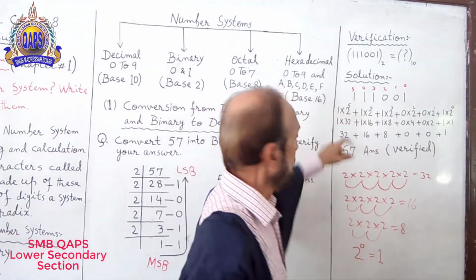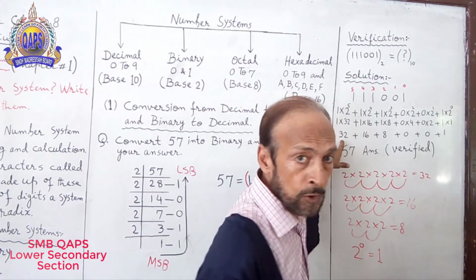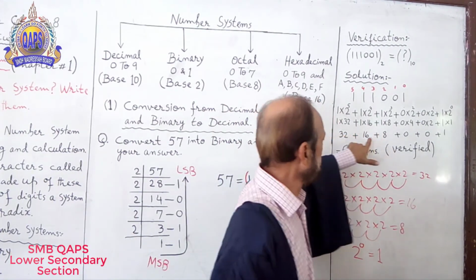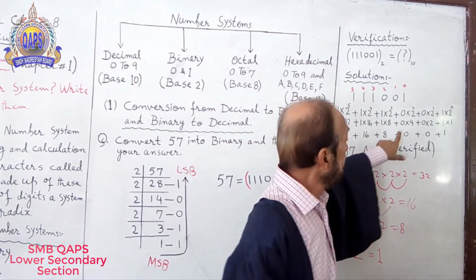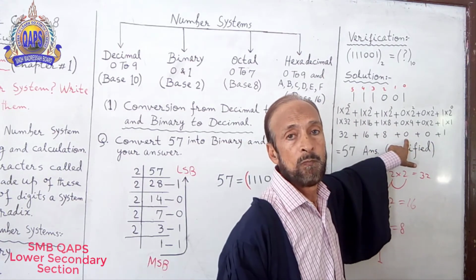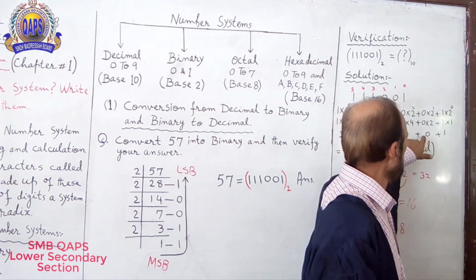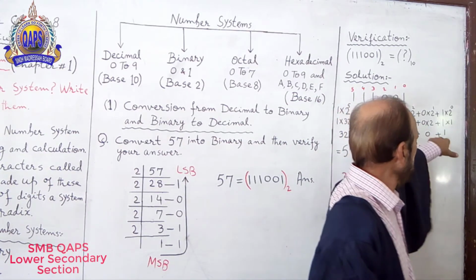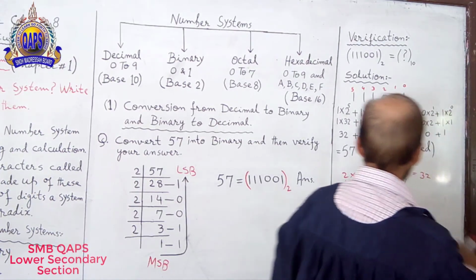Alright? Next step. 1 multiplied by 32 is equal to 32. 1 multiplied by 16 is equal to 16. 1 multiplied by 8 is equal to 8. 0 multiplied by 4 is equal to 0. Plus 0 multiplied by 2 is equal to 0. Plus 1 multiplied by 1 is equal to 1.